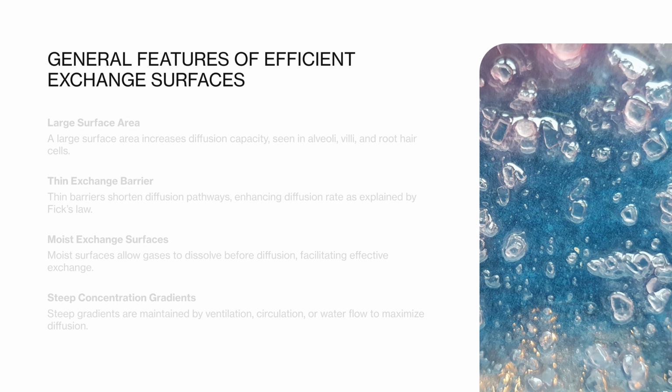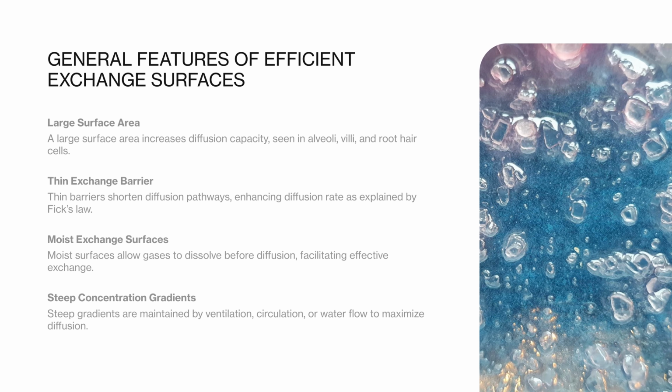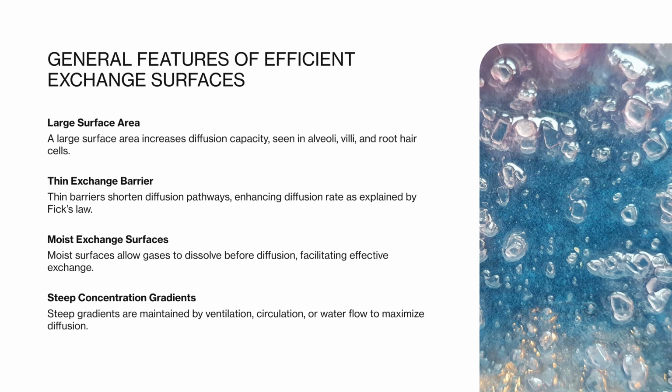Efficient exchange surfaces share a set of common features that maximize the rate of diffusion. One key feature is a large surface area, which increases the amount of substance that can diffuse at any one time. Examples include the alveoli in the lungs, villi in the small intestine, and root hair cells in plants. Another essential feature is a thin exchange barrier, which shortens the diffusion pathway and increases the rate of diffusion according to Fick's law.